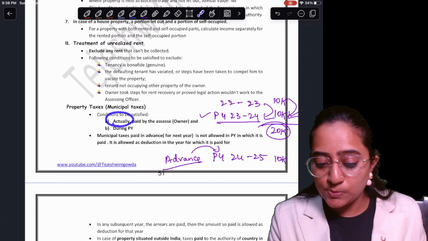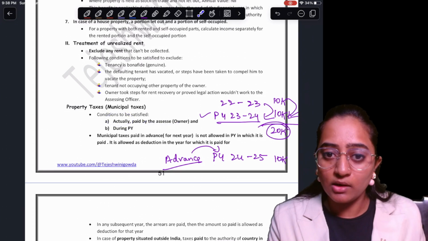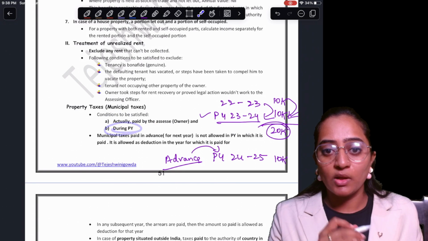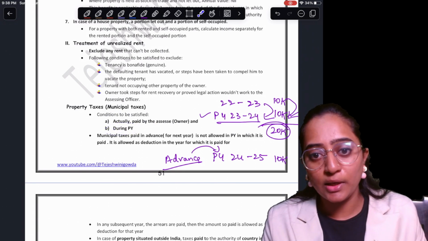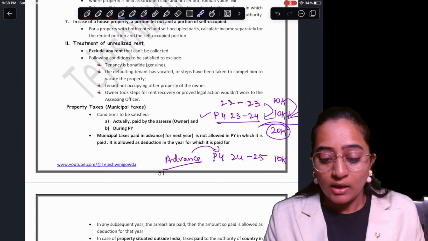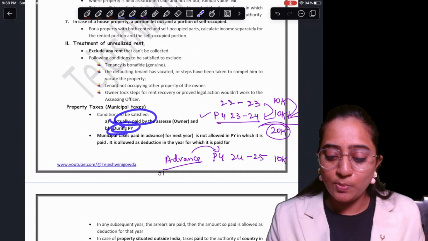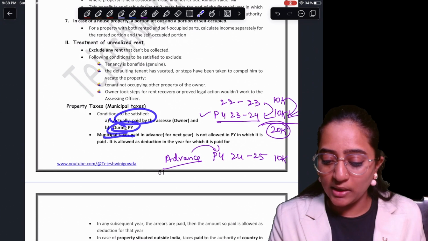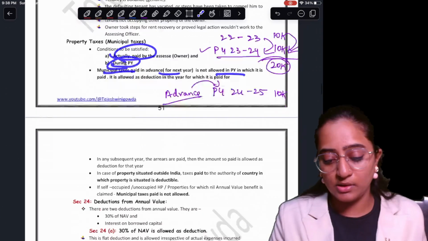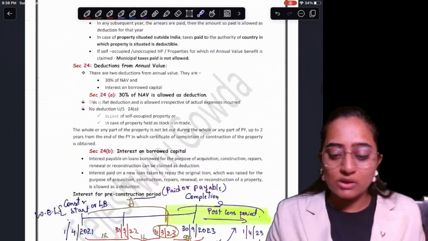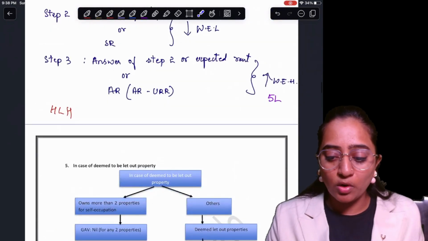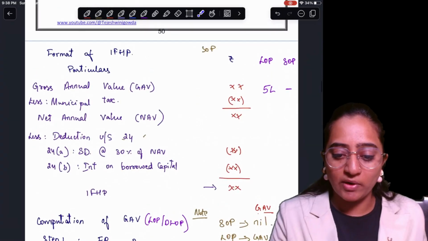Actually, it should be paid by the assessee for that matter during the previous year. Clear? It should be actually paid during the PY. Municipal tax paid in advance is not allowed in the PY. So this is about your municipal tax paid, which you have provided.